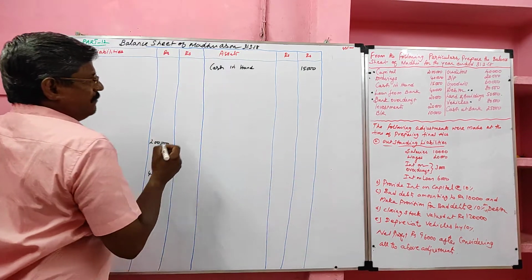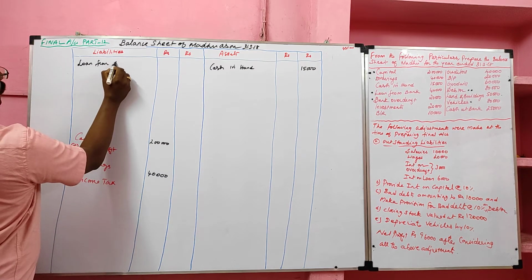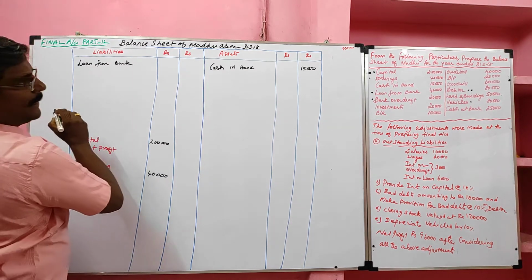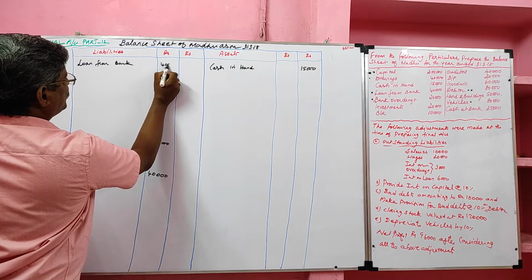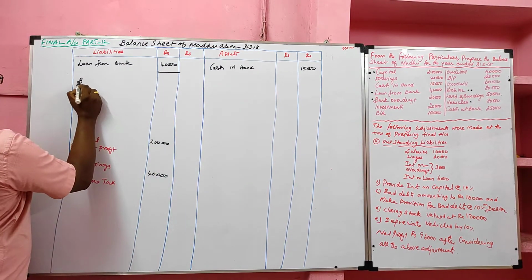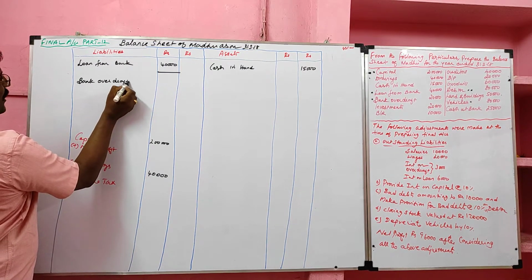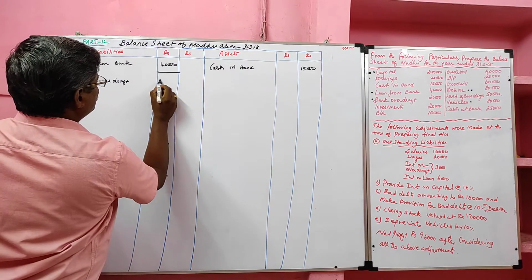Next we have loan from bank. We have adjustment for that. Loan from bank, value 40,000. We have adjustment, so we have to leave one line. Then bank overdraft. We have adjustment for bank overdraft, so we have to leave one line for bank overdraft.